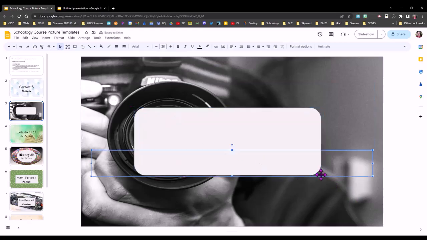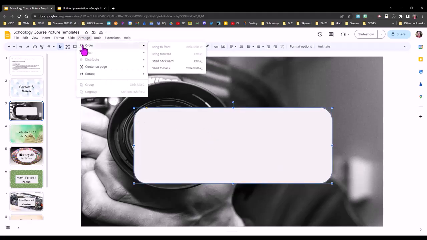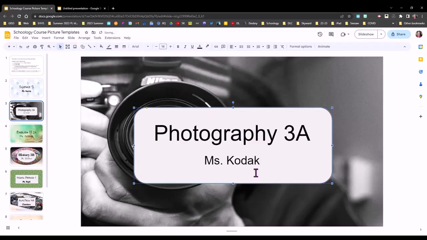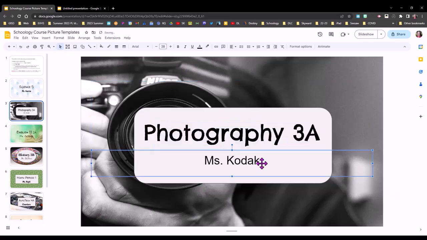and if I want to adjust it a little more, I can do this. Just make sure I'm clicking it and not something else. Just watch what the handles are around. And now I will send it to the back again. And that's looking pretty good. Now if I want, I can play with my font a little bit if I don't want it to be too boring. And I can even play with my font size.